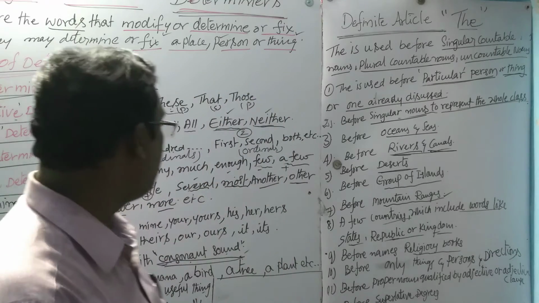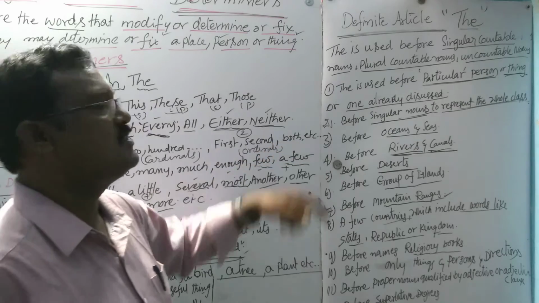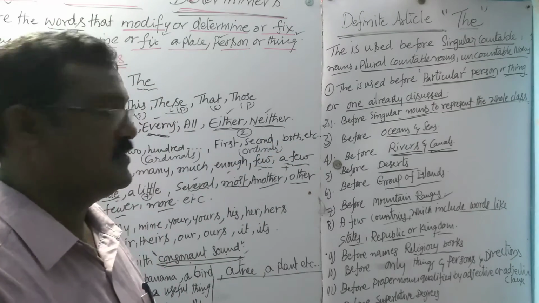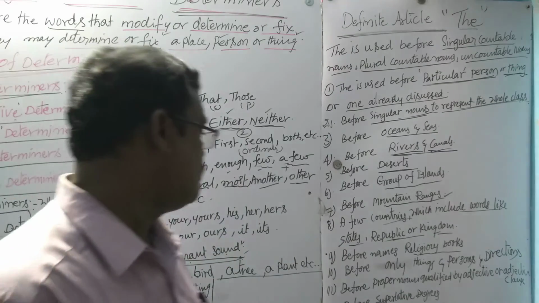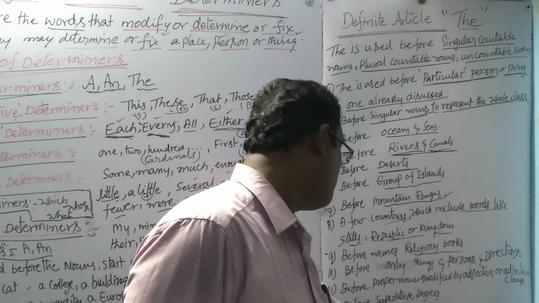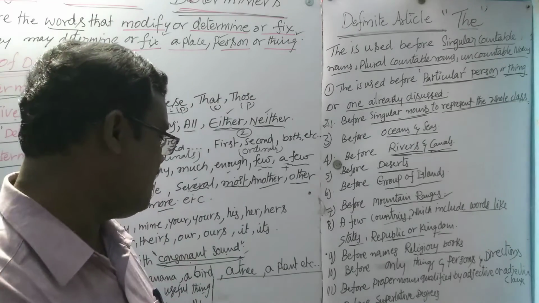Before ordinals. Ordinals means first, second, third, fourth. These are called the ordinals. He is the first person to enter and he is the last person to go out. Now, before musical instruments: he played the tabla, he played the guitar very nicely.